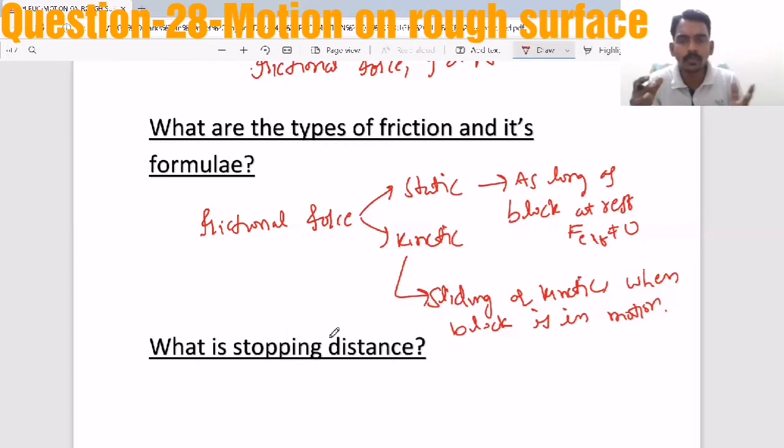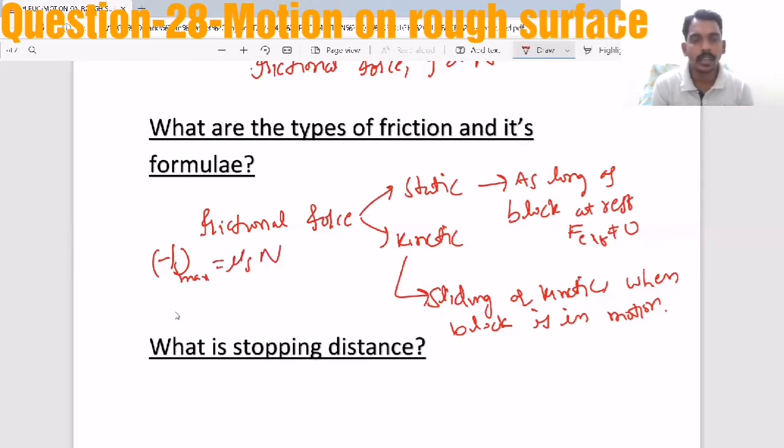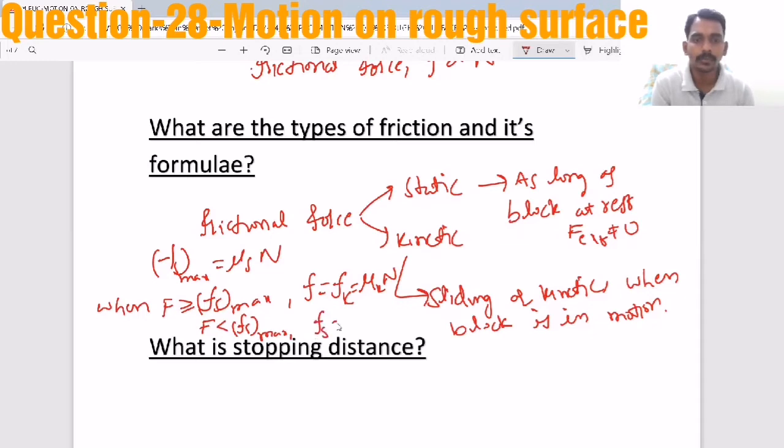When you apply an external force, first static friction starts developing and it reaches one maximum value called limiting friction, Fs max, that is mu s N. When F becomes greater than or equal to limiting friction, the friction becomes kinetic friction, that is mu k N. But when F is less than or equal to Fs max, the friction is static friction, equal to the external force only.